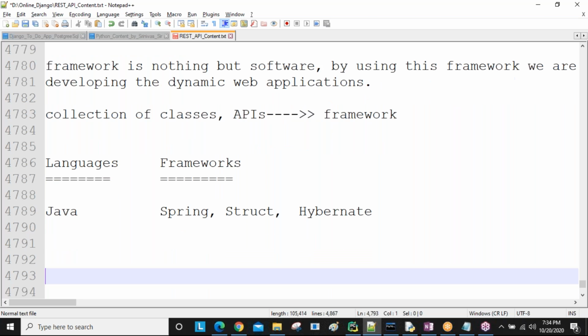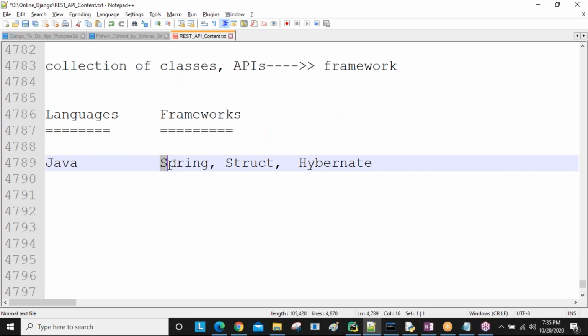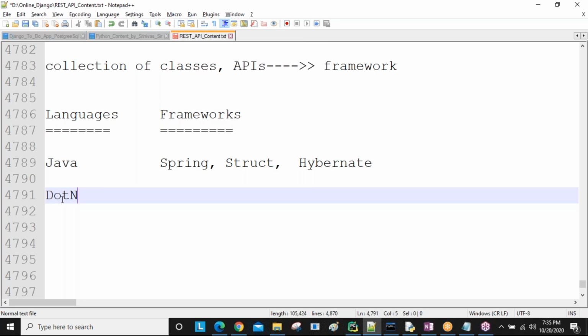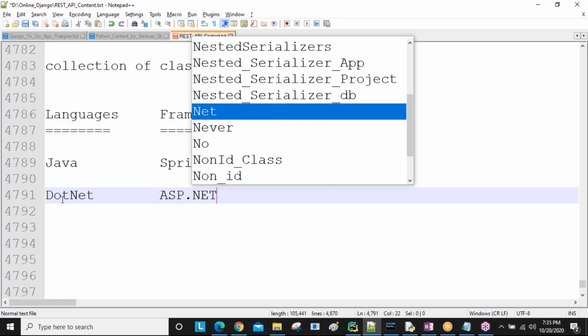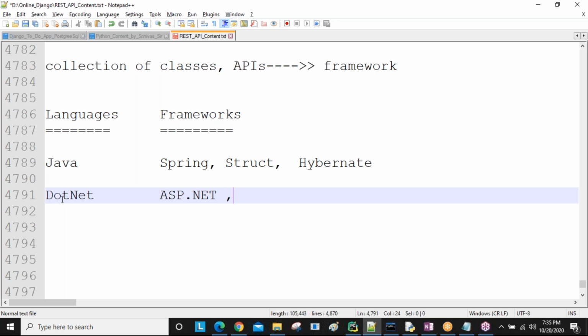A number of frameworks are there, and you use any one framework to develop Java-related applications. If you take .NET, there is the ASP.NET framework and the MVC framework.